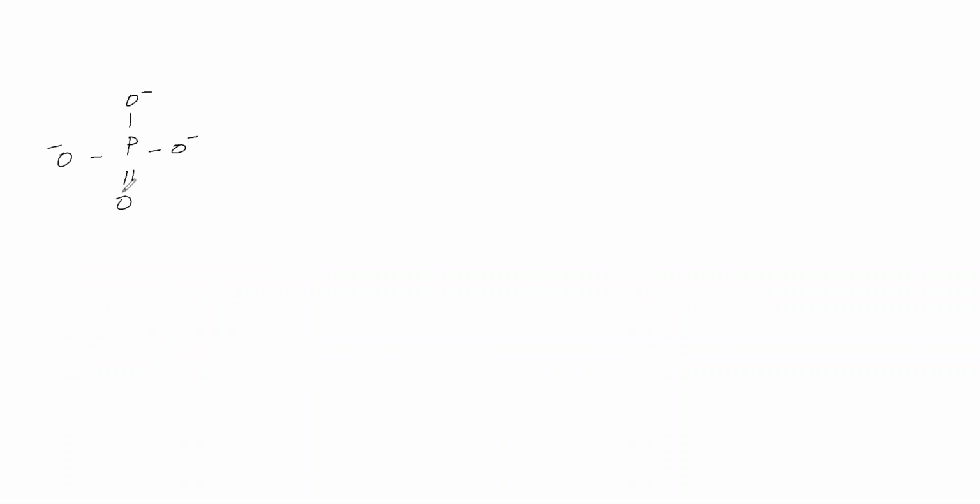We have taken the phosphate part. Then we will take a beta D ribose.